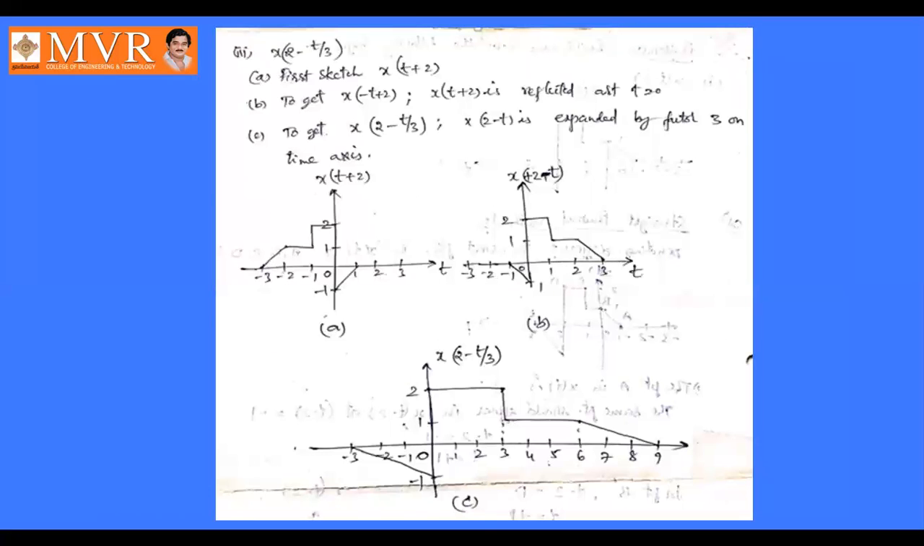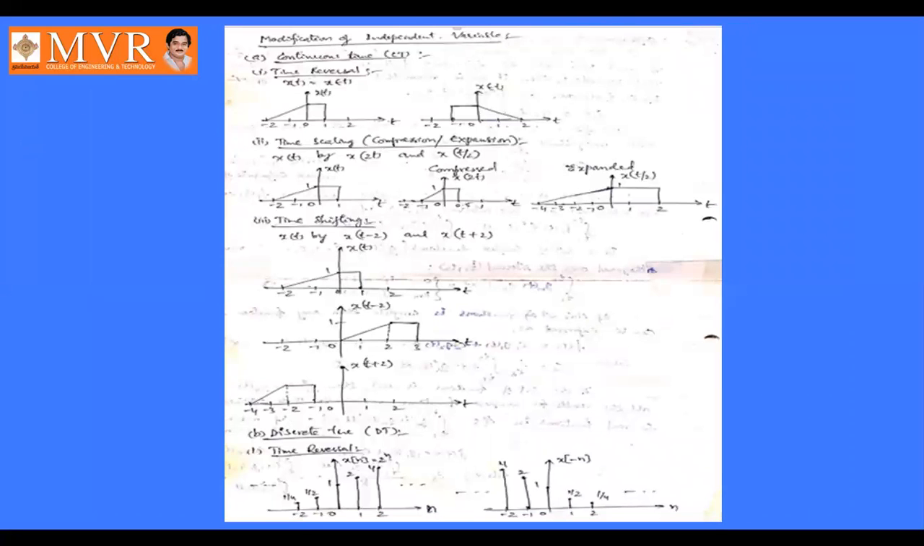Then after that we have solved some problems also. So these are all the problems. These are the problems using the time shifting property. Next, modification of independent variables. So here the modification in continuous time: here we discussed the three properties: time reversal property, time scaling property, and time shifting property. For discrete time signals also we discussed the three properties: time scaling, time reversal, and time shifting properties. Like this, and we have solved some problems also.